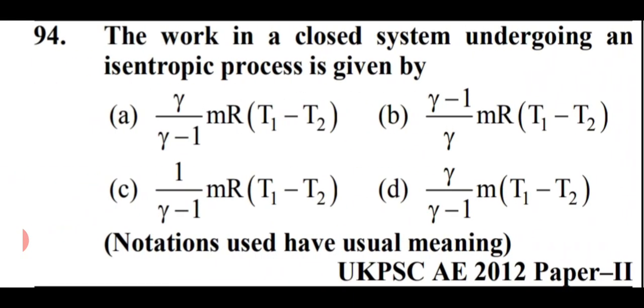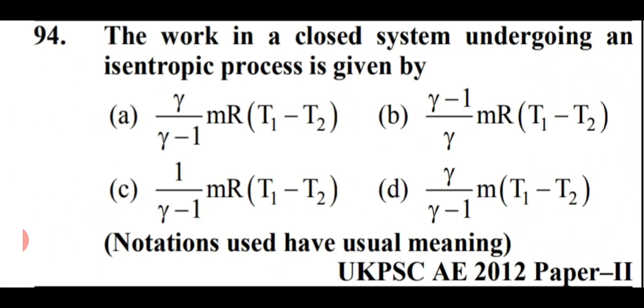Next question is: the work in a closed system undergoing an isentropic process is given by. Here are a lot of options, so let's only see the right answer.